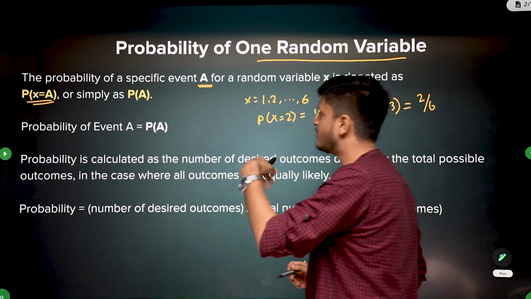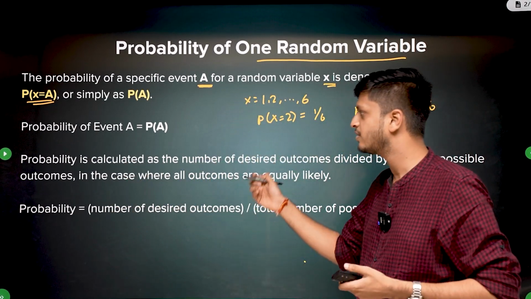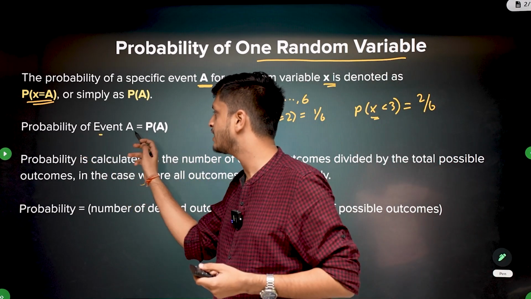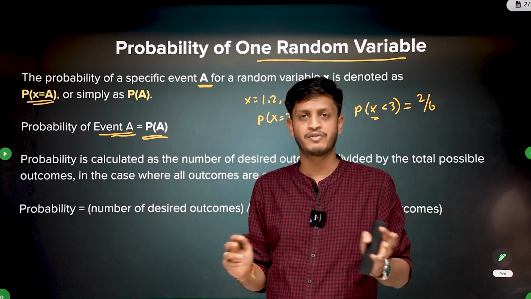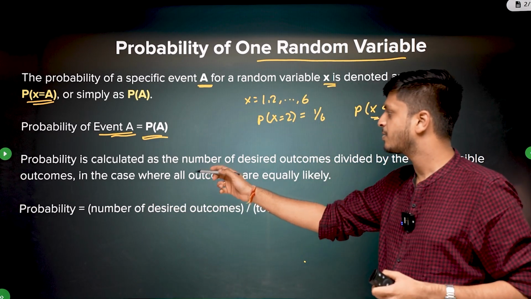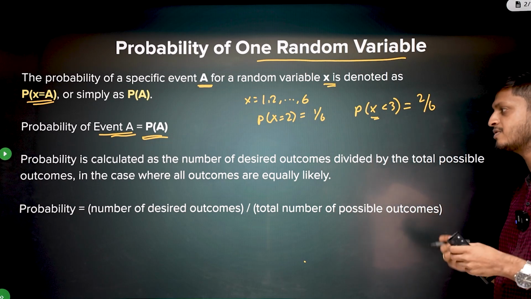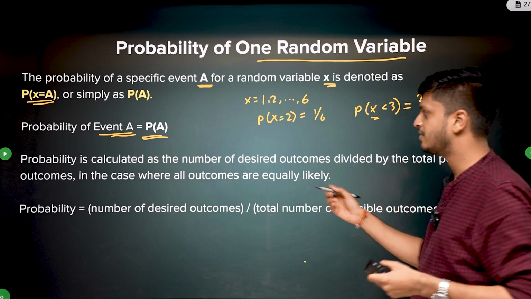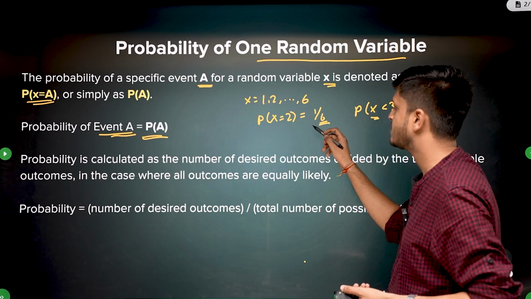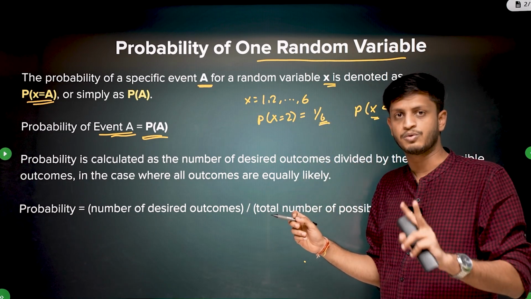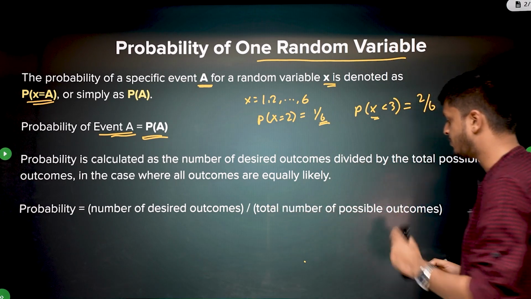The probability of a random variable taking any value depends on the event you're trying to describe. The probability of an event A is denoted by P of A. This we have already seen, for a single random variable. The probability is calculated as the number of desired outcomes divided by the total possible outcomes. For example, here the total possible outcomes were 6, and we wanted just the value to be 2, so 1 by 6 was the probability. Total number of desired outcomes upon total number of possible outcomes.